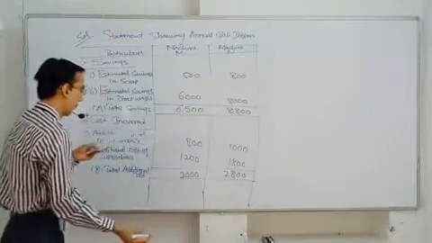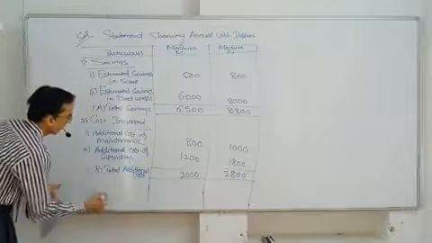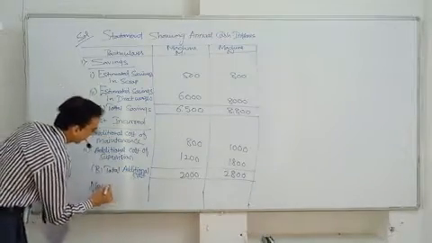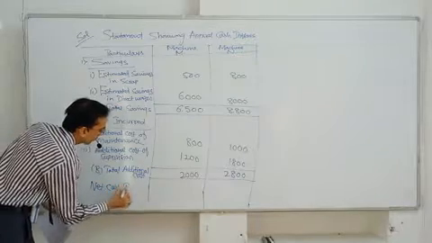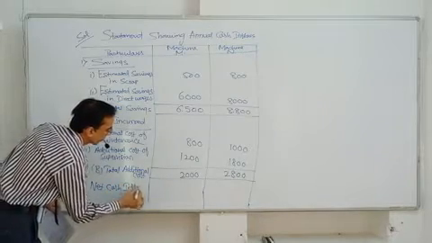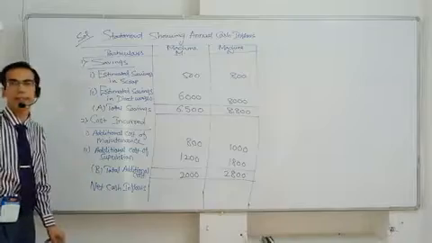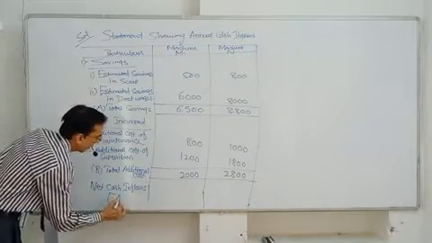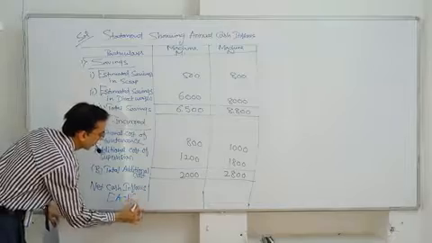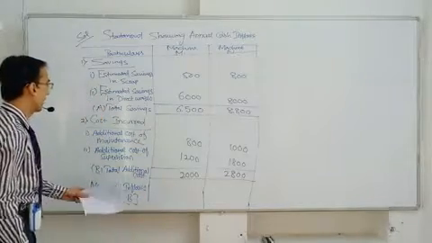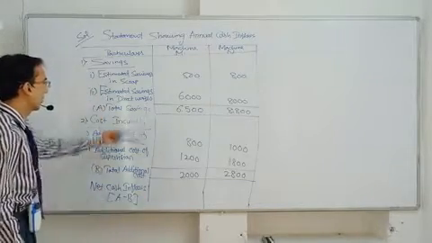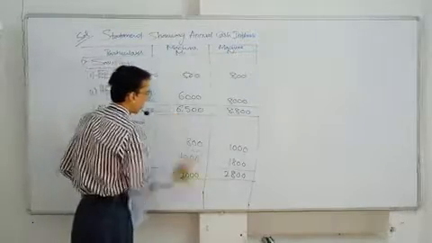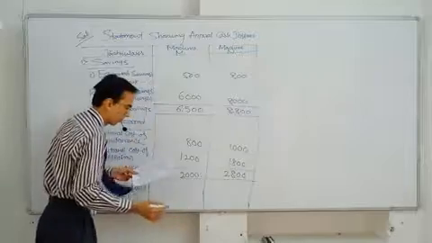Now, to find out annual cash inflows, in the last row we need to write net cash inflows. The formula is A minus B. From 6,500, 2,000 is subtracted.